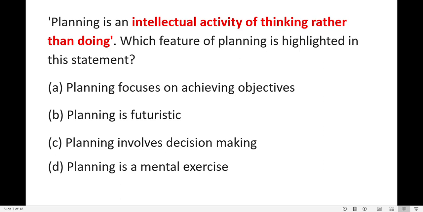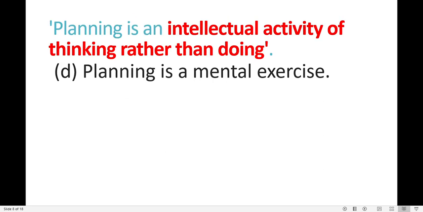It is a mental exercise. So the answer is very simple. It is an intellectual activity of thinking rather than doing. Intellectual thinking comes with cognitive, and cognitive is connected with the mind. Okay, intellectual is thinking. We think with our brain, with our mind. So planning is a mental exercise.